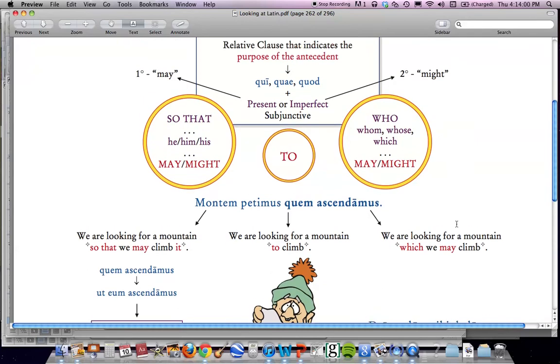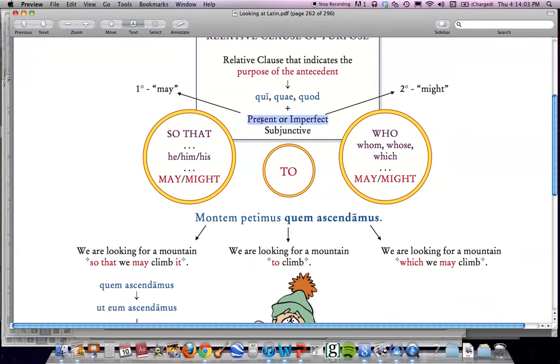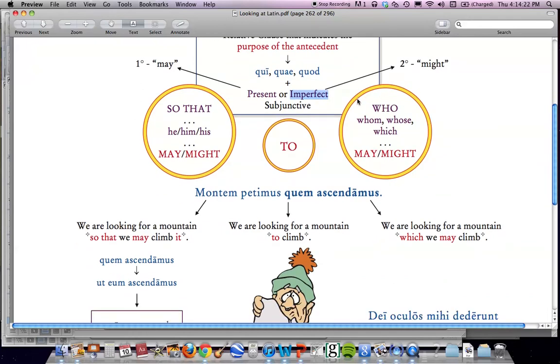Okay, we say may climb because here we have a present subjunctive, ascendamus, and present subjunctive is translated as may. If we had here secondary sequence, like something in the past right here, and ascenderemus, then we would use the might translation for the imperfect subjunctive. All right? So that's the first way to go.